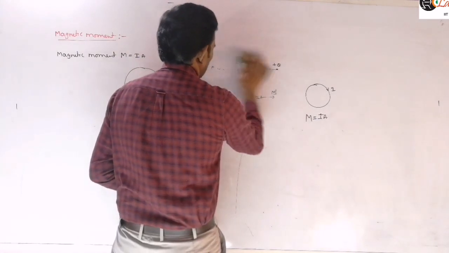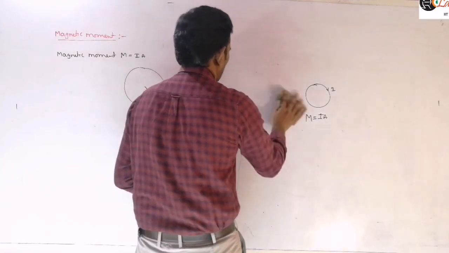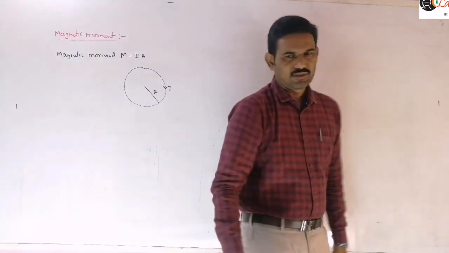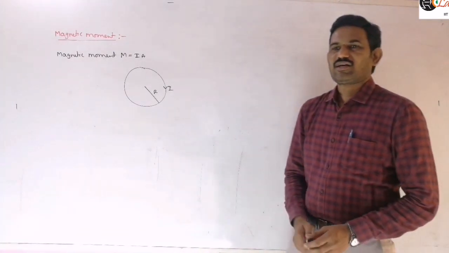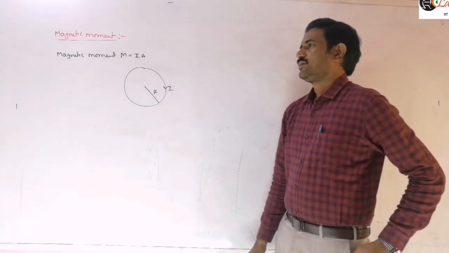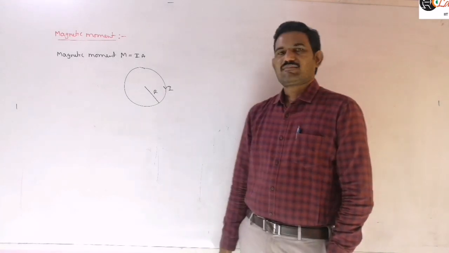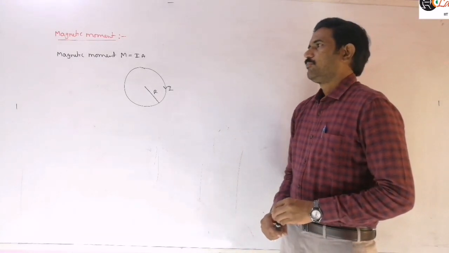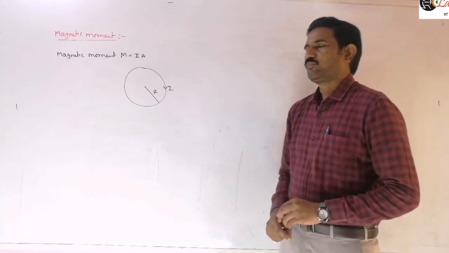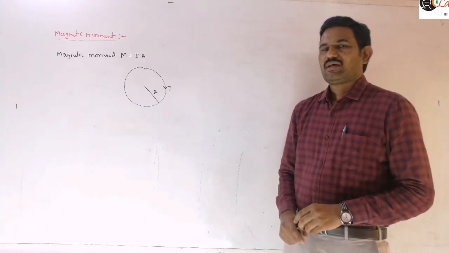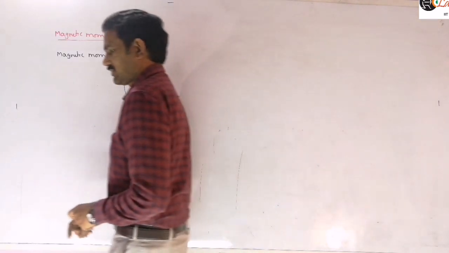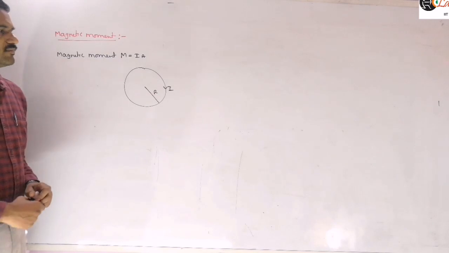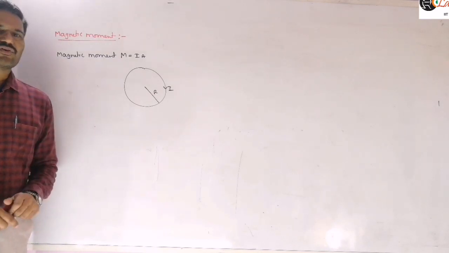The magnetic moment of a current carrying loop is defined as the product of the current flowing through the loop and the area of cross section of the loop.